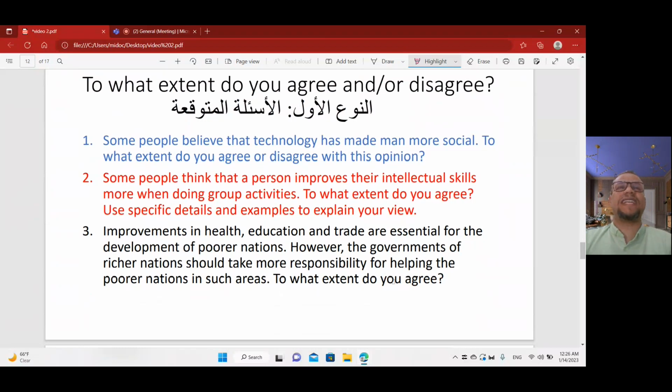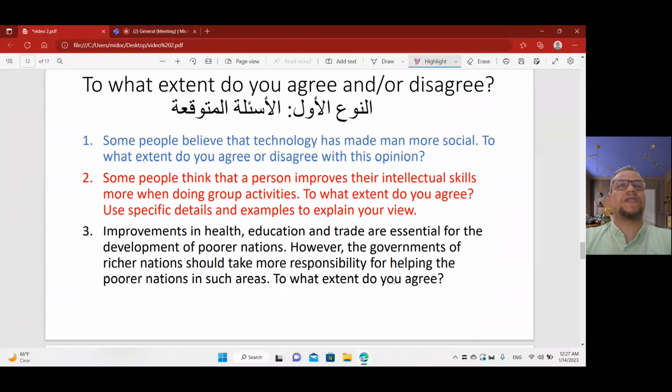Yes. Number 1 is, to what extent do you agree or disagree? For example, dress code is very essential for students. To what extent do you agree or disagree? We have here 3 expected questions in 2023 till the end, till July. You will find that these questions will be repeated.